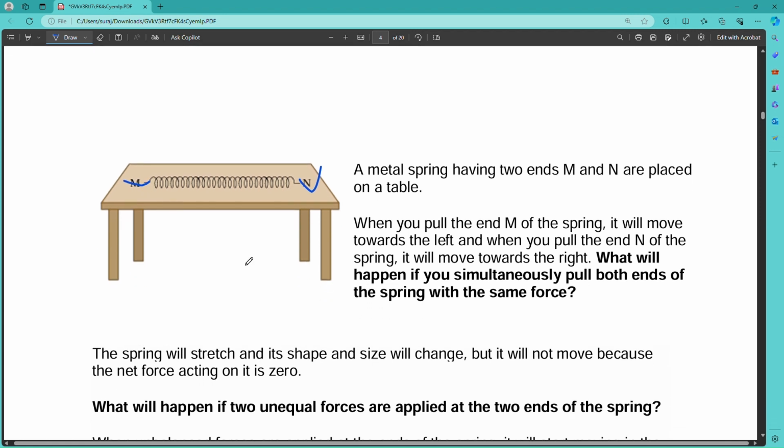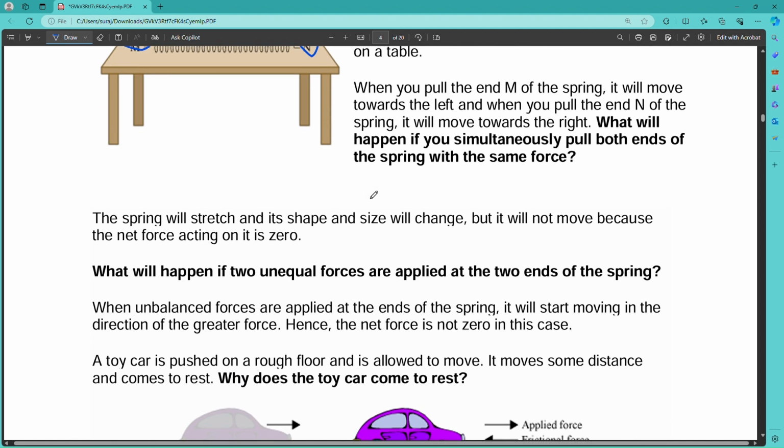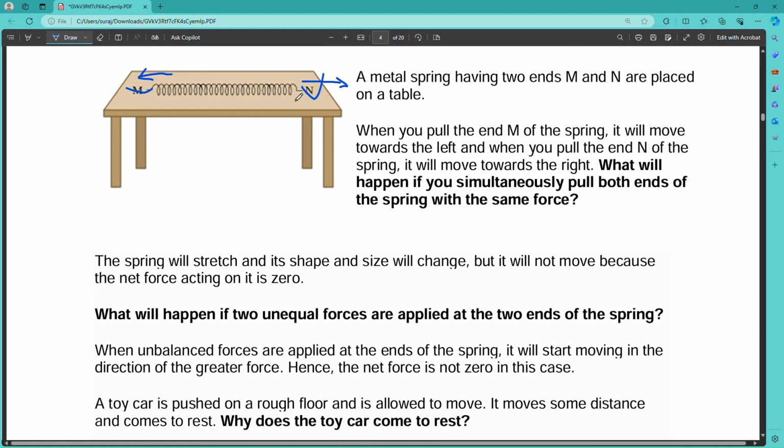Because the forces are equal and opposite, we are pulling to this side and pulling M to that side with the same amount of force, so it will be balanced and will not move. If one force is applied, the spring moves at that end, but if we apply the same amount of force on both ends, it will not move, because the forces balance each other and it will be at rest.